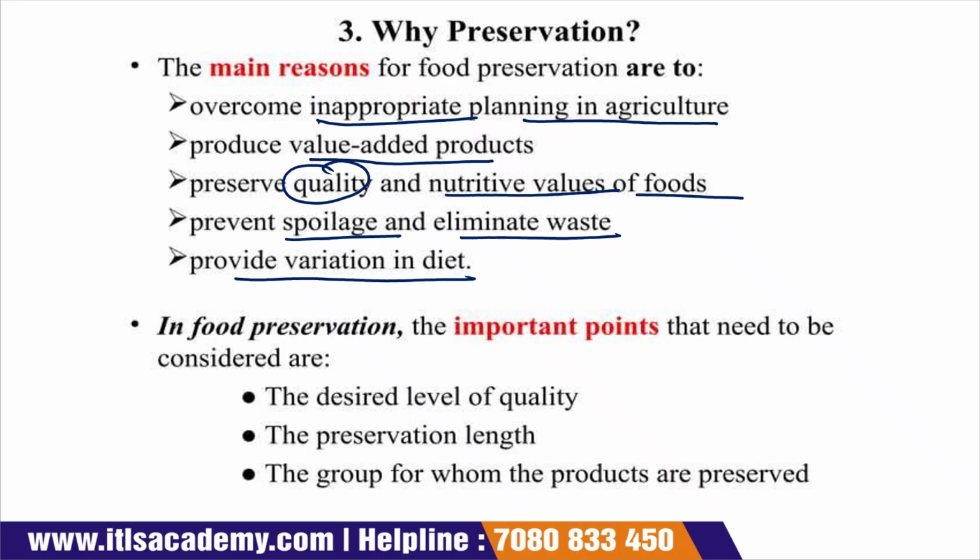Then next, it adds value to the particular food product, and it also preserves the quality and the nutritive value of the food product, prevents spoilage and eliminates waste,